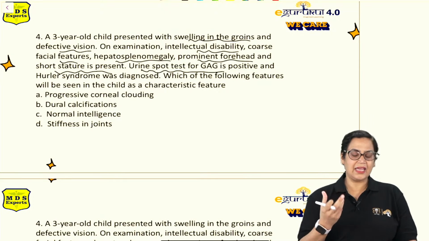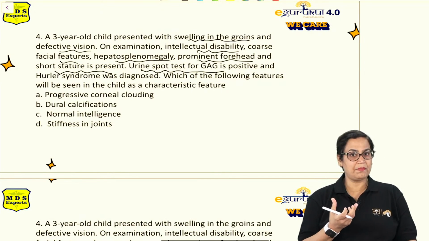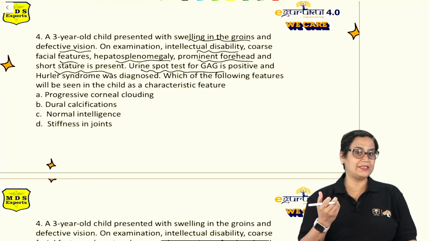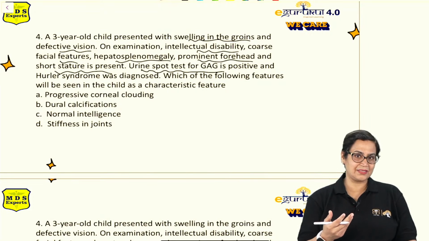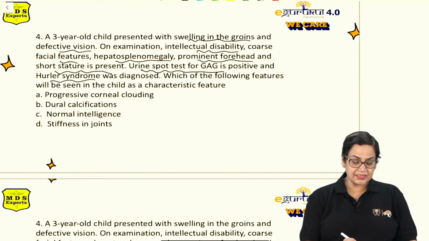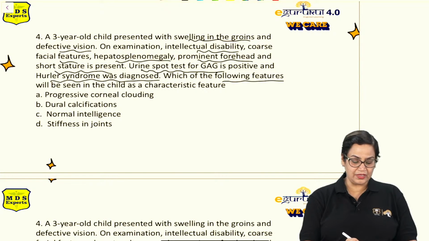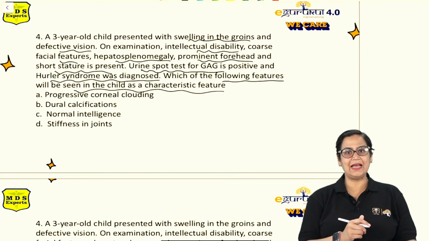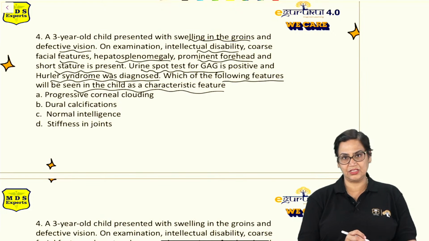Now, this is again a very important biochemical finding of a patient suffering from mucopolysaccharidosis, GAG, glycosaminoglycans, and Hurler's syndrome was diagnosed. Now, which of the following features will be seen in the child as a characteristic feature? Now see, answers are progressive corneal clouding, dural calcifications, normal intelligence and stiffness in joints.